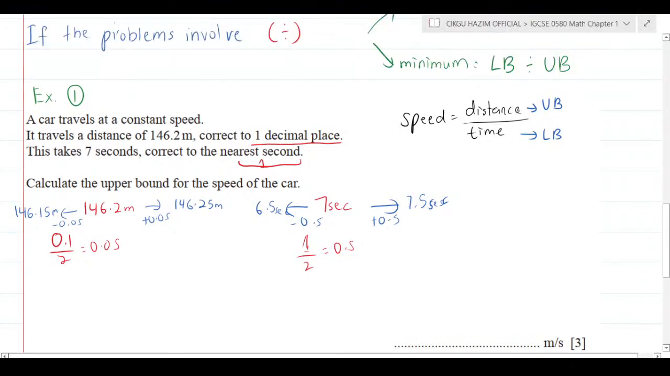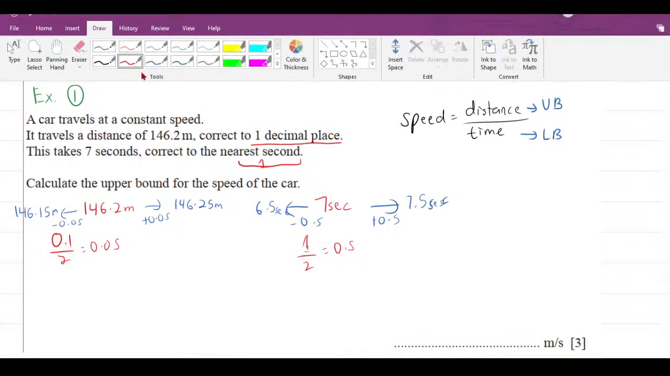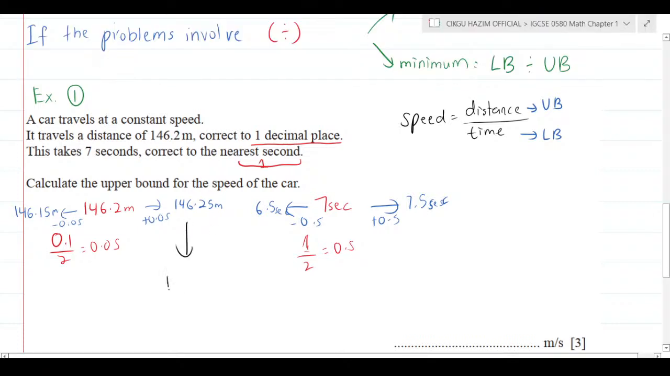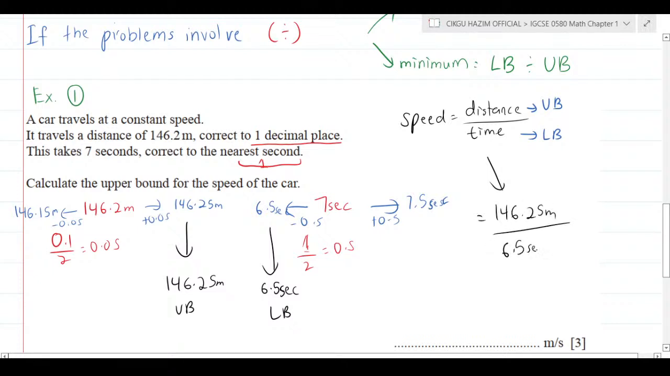So upper bound of a distance here. Where is the upper bound of the distance? Upper bound of distance is going to be here, which is 146.25 meter. This is the upper bound. And where is the lower bound of a time? Lower bound of a time is going to be here, which is 6.5 second. This is the lower bound of time. Then you continue this working. So distance is 146.25 meter divided by 6.5 second.